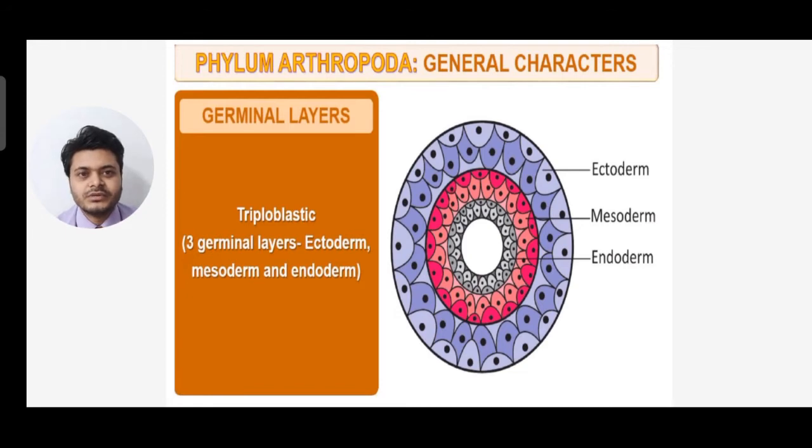Next we talk about the germinal layers. They are triploblastic in nature. That means it consists of three germinal layers: ectoderm, mesoderm and endoderm. Ectoderm is the outer, mesoderm the middle and endoderm the inner. That's why phylum Arthropoda are triploblastic organisms having three germinal layers.